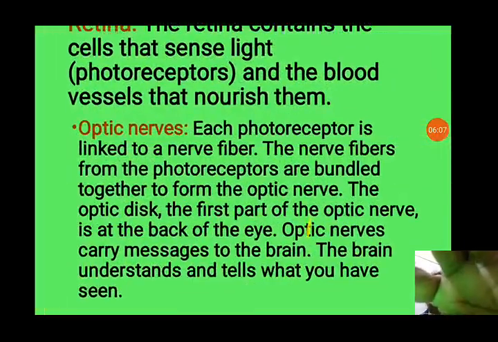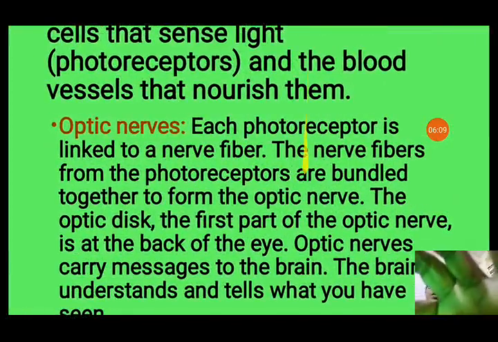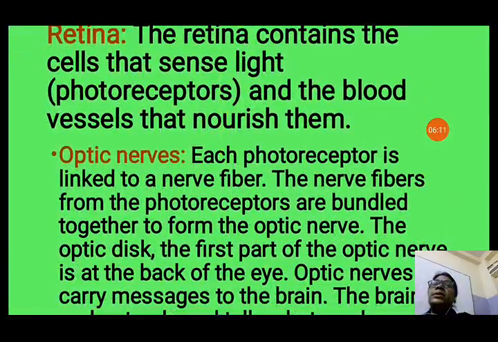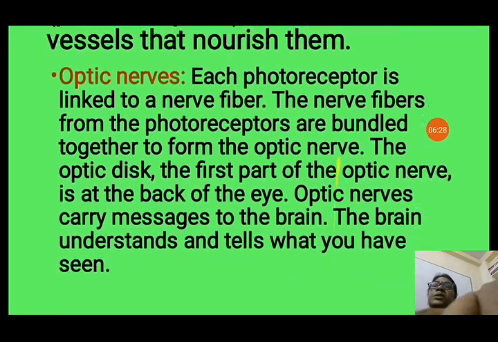Now next is the retina. What is the retina? The retina contains the cells that sense light, photoreceptors you can say, and the blood vessels that nourish them. In the retina, photoreceptors are there. They receive the light that is focused on the retina, and the blood vessels present there supply nourishment to the retina.